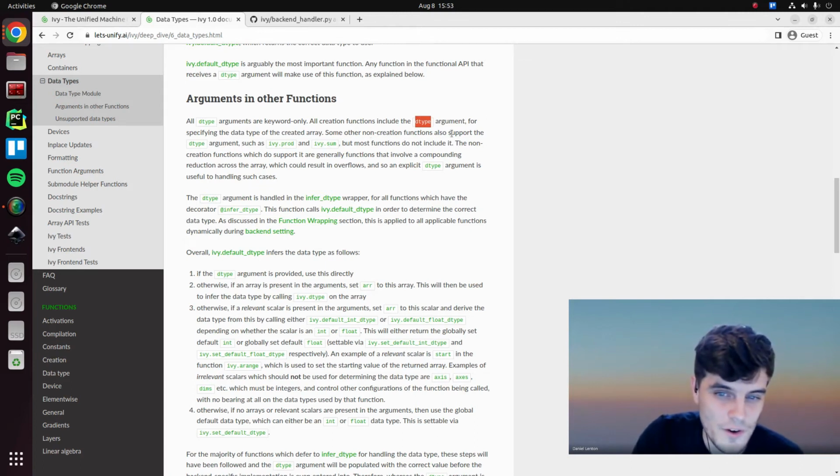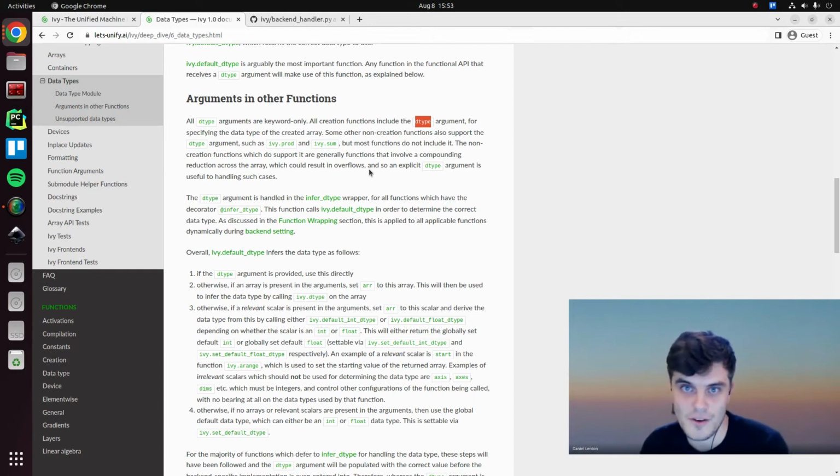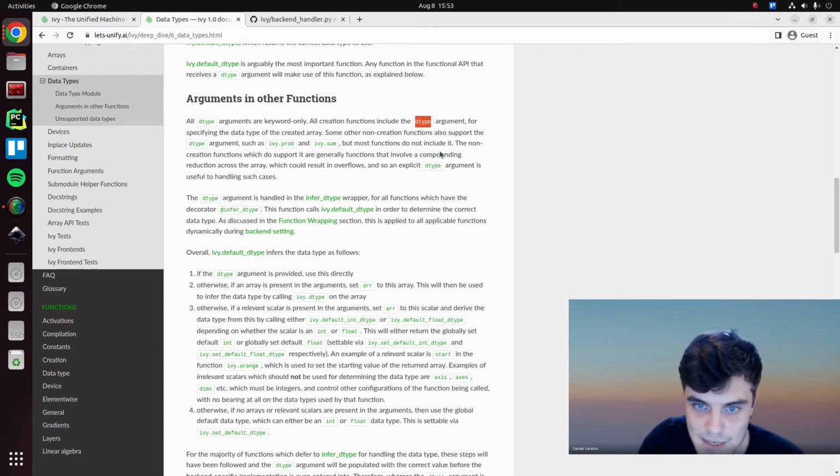Some other non-creation functions also support the data type argument, such as ivy.prod and ivy.sum, which do reductions across the array, and therefore we can potentially get very large results, so we might want to specify what happens in the likelihood of overflow errors, and therefore we might want to explicitly upcast the data type bits ahead of time, which is why this is added into these functions. And this is actually an array API standard decision that we're following, which makes a lot of sense.